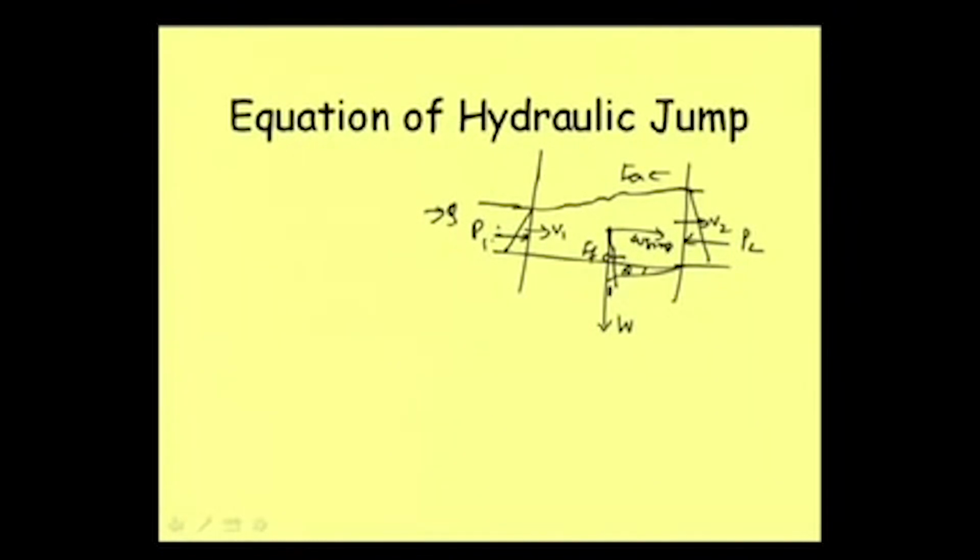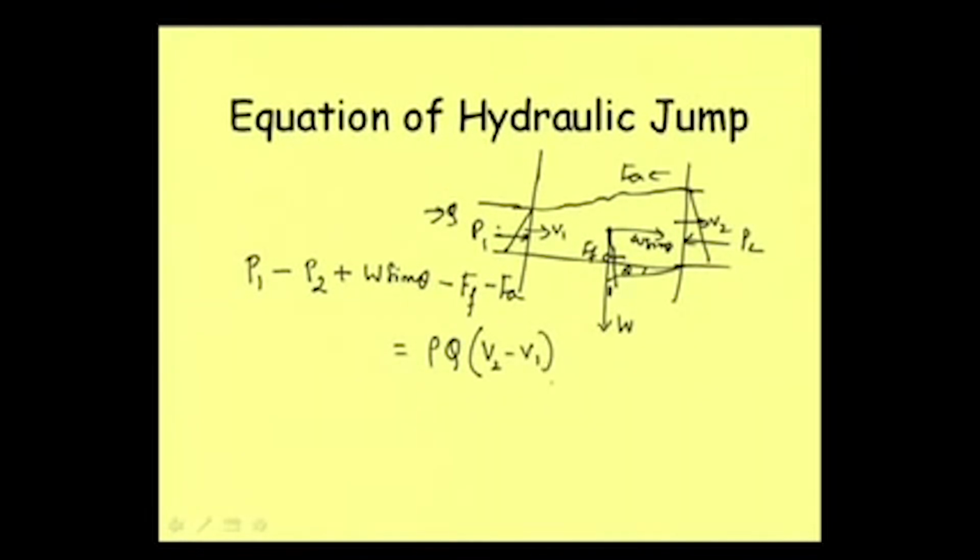So the force from this direction is P1 minus P2, plus W sin theta, and the opposing forces are minus Ff, the friction force, and minus Fa. That is equal to momentum: Q is the discharge flowing in unit time, so the mass is rho into Q, and mass into change in velocity is V2 minus V1.